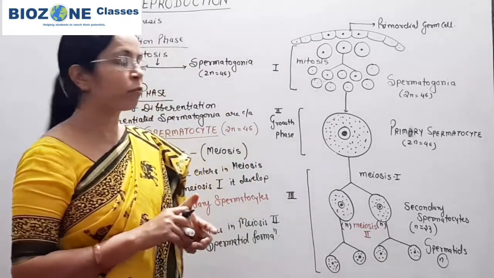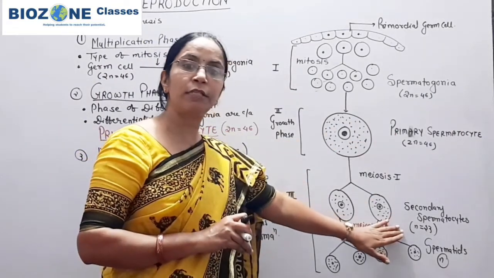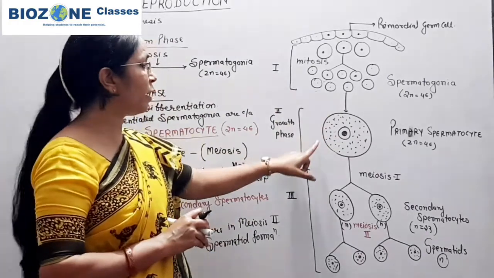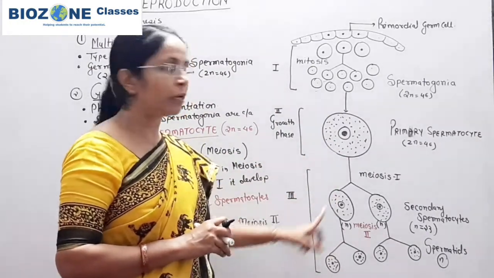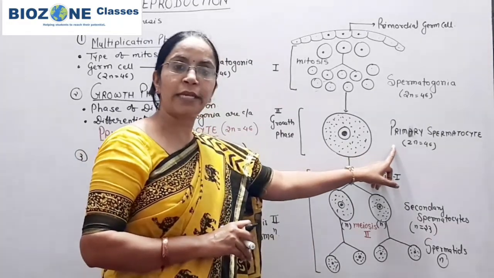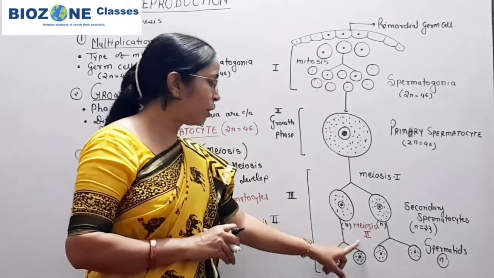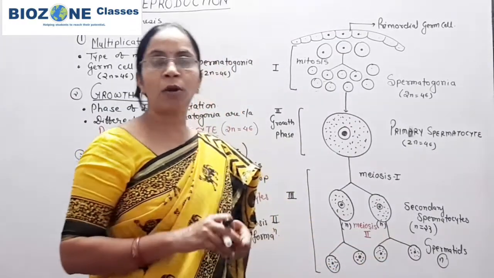Spermatogonia, for an objective question, true or false: spermatogonia never enter the maturation phase. Spermatogonia, whenever they enter, enter the growth phase. In the maturation phase, what is to be entered? The primary spermatocyte cells always enter the maturation phase, and upon meiosis they will lead to the production of 4 spermatids.